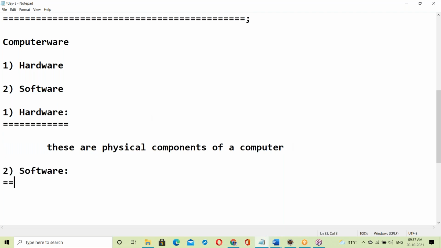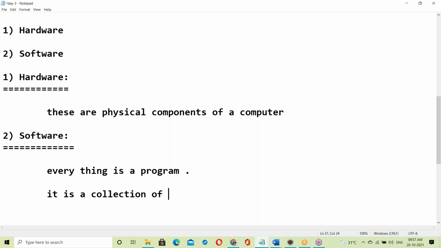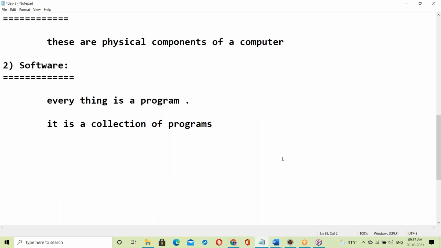Our topic is software. We are software engineers. So, moving to software: what is software? In software, everything is a program. It is a collection of programs.